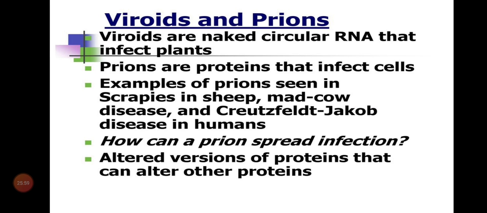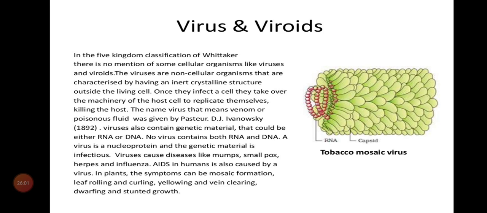And that's all about virus introduction and also disease. In your book it is given who first coined it: D.J. Ivanovsky in 1892. Next, take your book, page number 26, second paragraph.